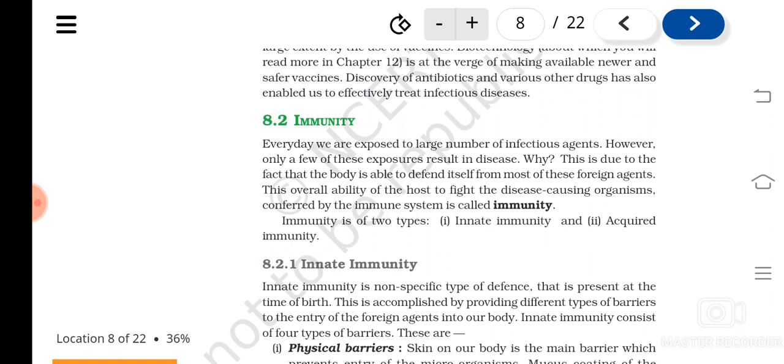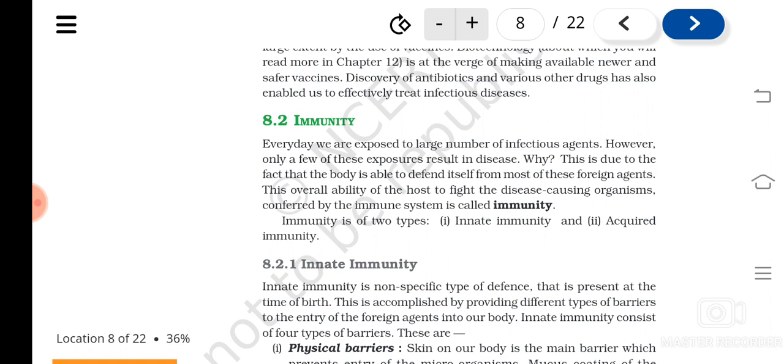So this is due to what? This is due to the immunity that we are having. We are immune to that. The ability of a host, and in this case we can call ourselves the host, because the disease causing organisms, viruses or bacteria, are the pathogens and we are the host.